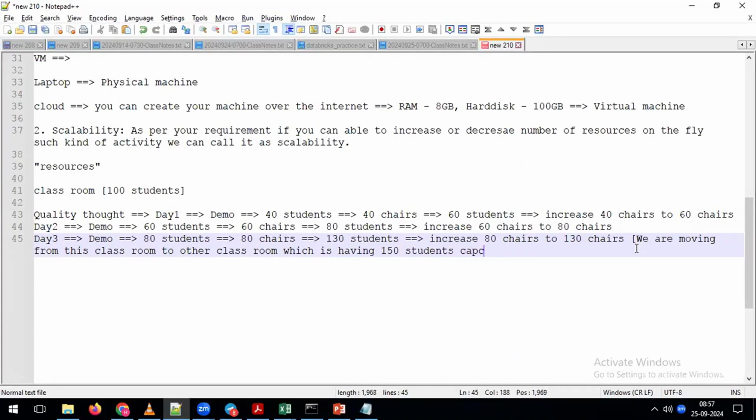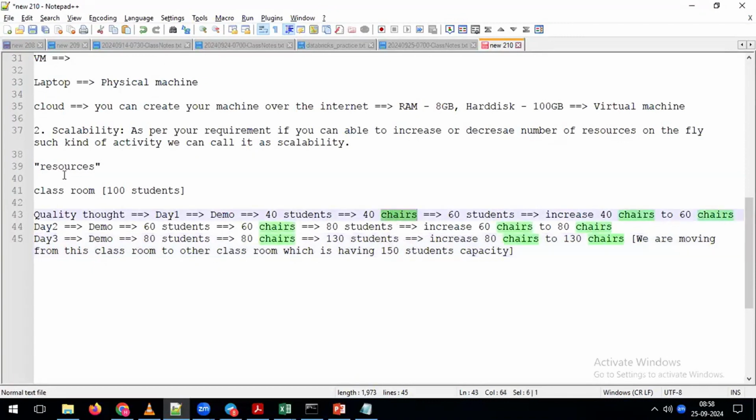Indirectly, if you see here as part of this example, primarily what we need to understand is that based on the number of students, we are increasing the number of chairs. Initially, we maintained only 40 chairs. After that, we increased it to 60 chairs. After that, we increased it to 80 chairs, depending on the number of students in the class. Indirectly, as per our requirement, on the fly, we are increasing the number of chairs.